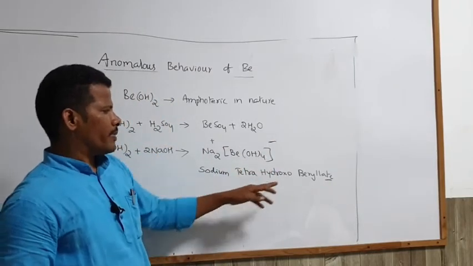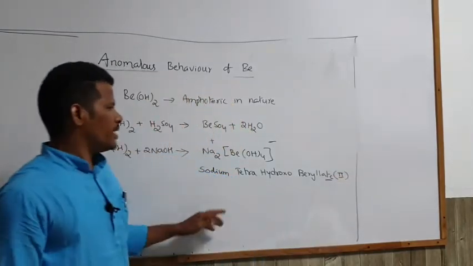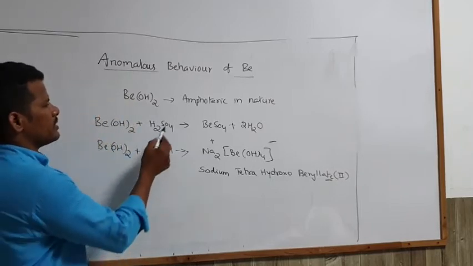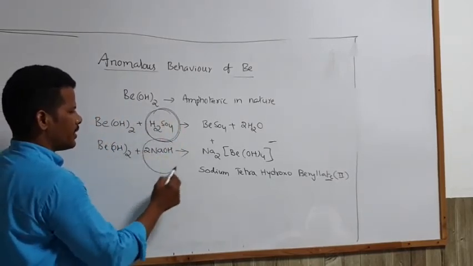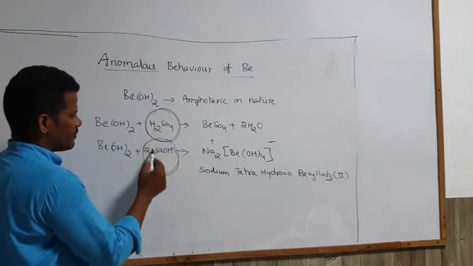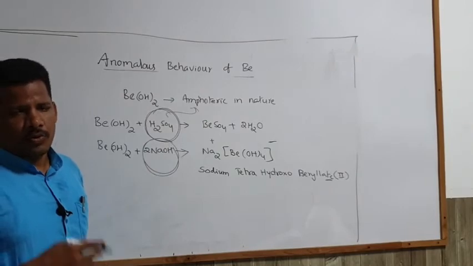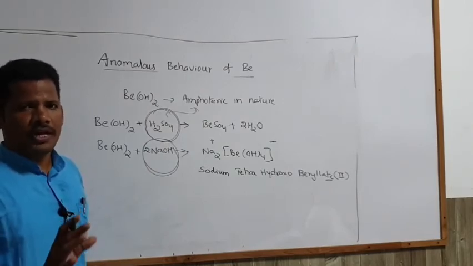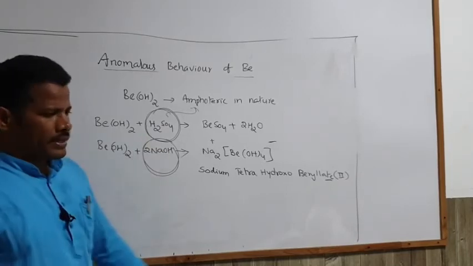Sodium tetrahydroxoberylate(II), because here beryllium oxidation state is +2. So based on this example, what we observed is that it reacts with acid as well as base. Because of this property, it is amphoteric in nature. So both beryllium oxide and beryllium hydroxide are amphoteric in nature because they react with acid and base.